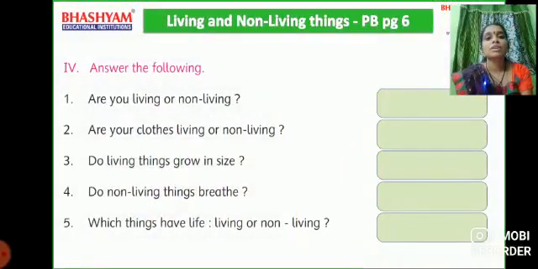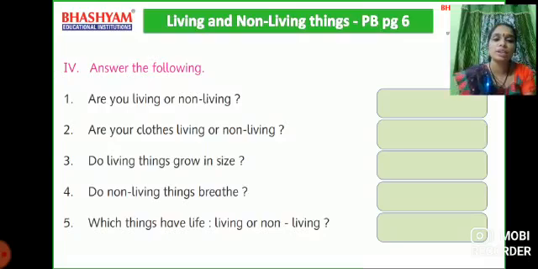Answer the following. Are you living or non-living? You eat, you drink, you grow, you move, you breathe. Yes, you are a living thing. Second one. Are your clothes living or non-living? Non-living. Third one. Do living things grow in size? Yes. When you observe your old photos, you can see that you have grown. Yes, like this all living things grow in size.